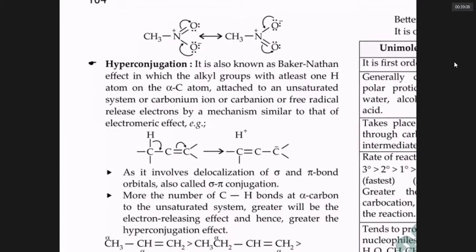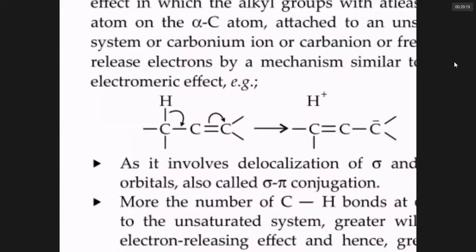Now, what is hyperconjugation? It is called the Baker-Nathan effect. In fact, I have several videos on this, in which the alkyl groups with at least one hydrogen atom on the alpha carbon. What is alpha carbon? A carbon attached to a C double bond C, a carbon attached to a functional group carbon. That alpha carbon's hydrogen will shift its position.